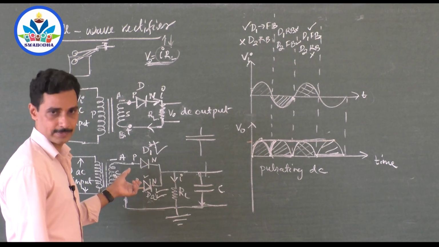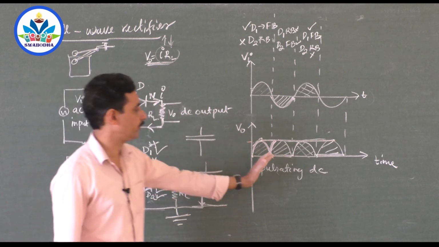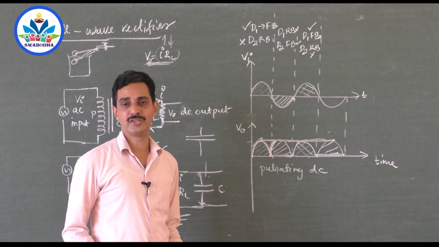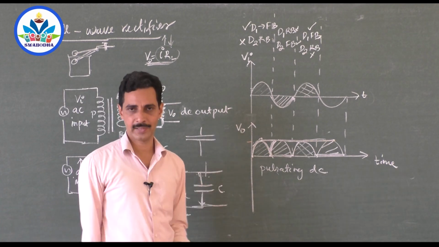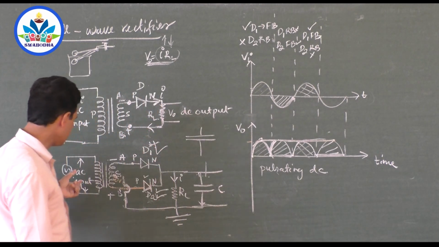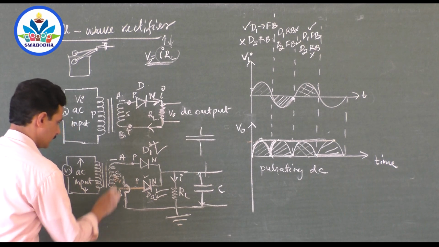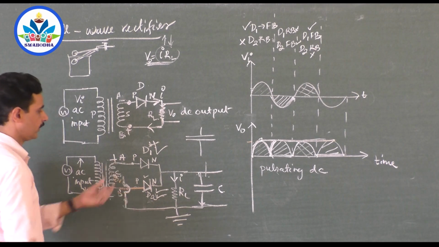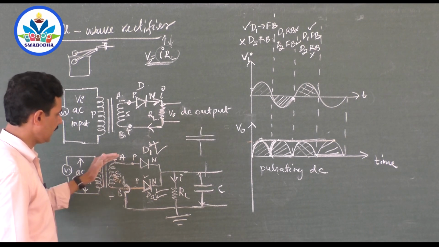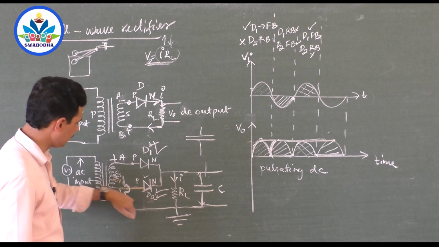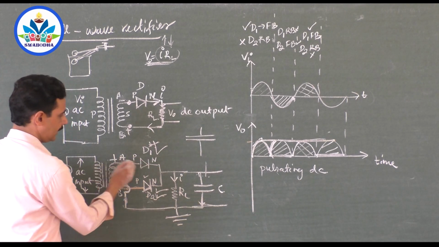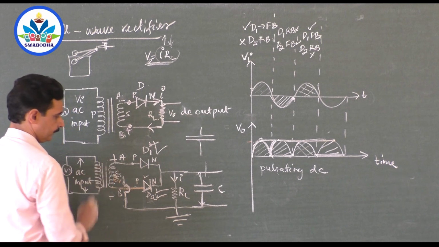So here you have to explain the circuit and the waveform. Of course, they carry 75% of the marks. Now, during the positive half cycle of AC, A is positive, B is negative. Of course, diode D1 is forward biased. Current flows through A, D1, load resistor and C, like this.